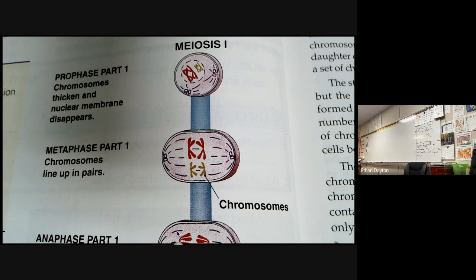What do you notice instead of having them in one straight line? Turn to your partner and talk. Turn to the people next to you and talk. What do you notice about the way these chromosomes are lined up in metaphase 1? Take a break from writing. Normally in metaphase it was just one line.